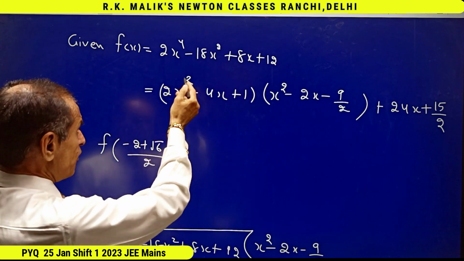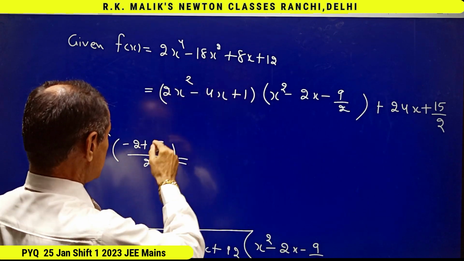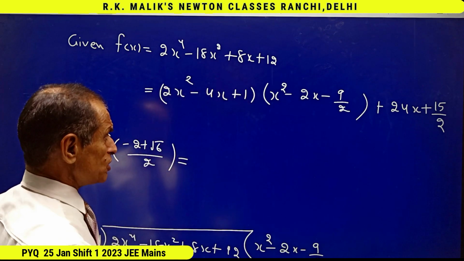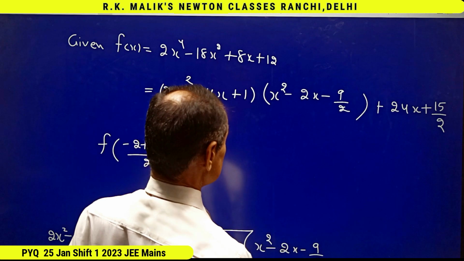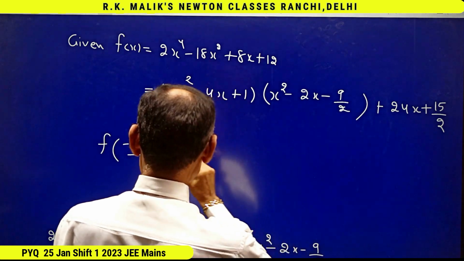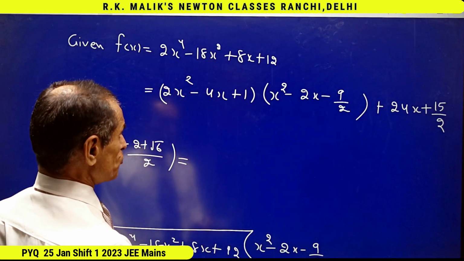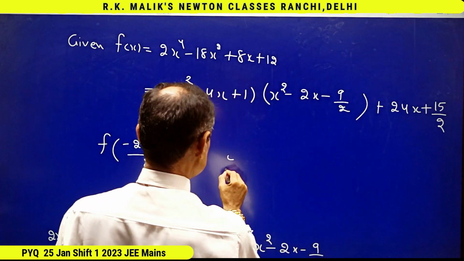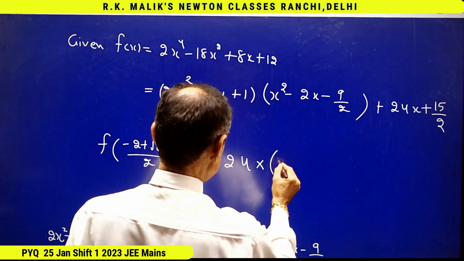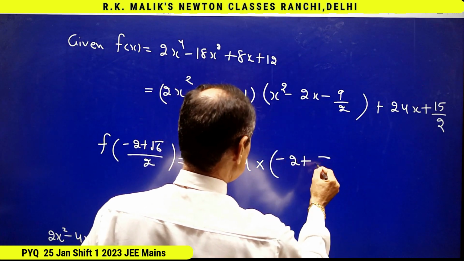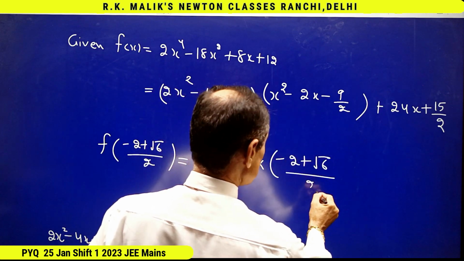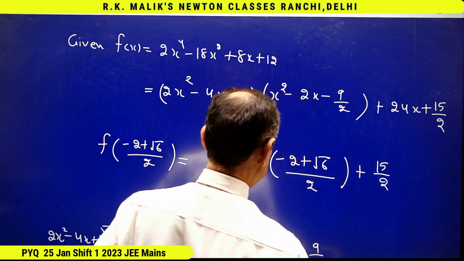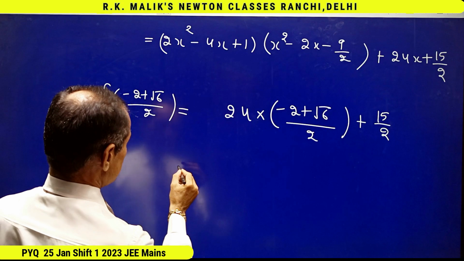And here if I put the value of x as (minus 2 plus root 6) by 2, this whole thing will become 0. 0 into anything is 0. Therefore, to find the value of this, I will have to put the value of x only here. That is, I will be getting 24 into (minus 2 plus root 6) by 2 plus 15 by 2.